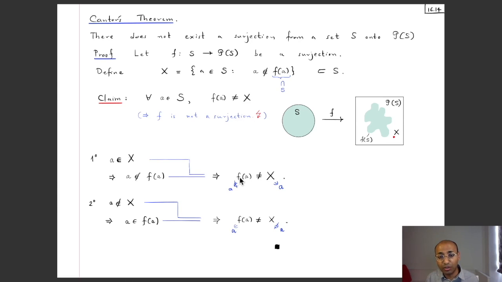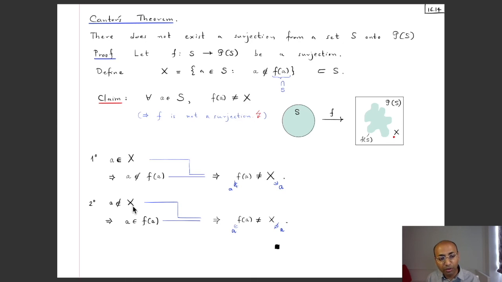So these two sets are not the same, which is what we wanted to show. So we are done in this case when A belongs to X. What happens if A is not in X? Well, if A is not in X, that means that it does not have this property. That means that A belongs to Fa.